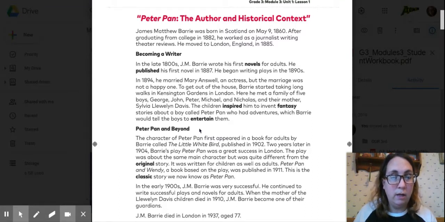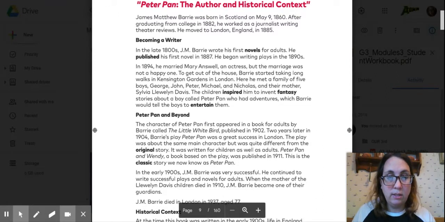In the early 1900s, J.M. Barrie was very successful. He continued to write successful plays and novels for adults. When the mother of the Llewellyn Davies children died in 1910, J.M. Barrie became one of their guardians. J.M. Barrie died in London in 1937, aged 77.